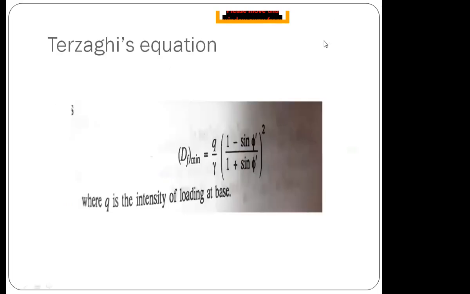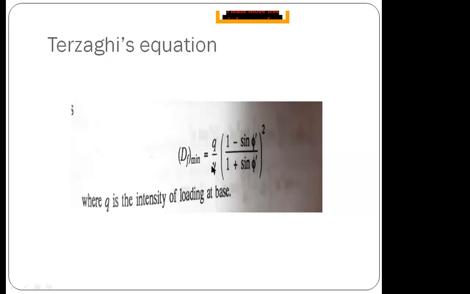So see, I already told you, Terzaghi is a scientist who has given us a formula for finding the depth of foundation. This is the minimum depth of foundation formula: Df minimum is equal to q by gamma into (1 minus sin phi dash by 1 plus sin phi dash) whole squared.